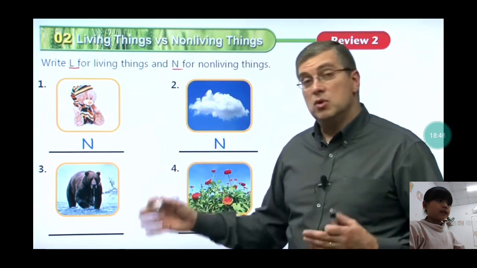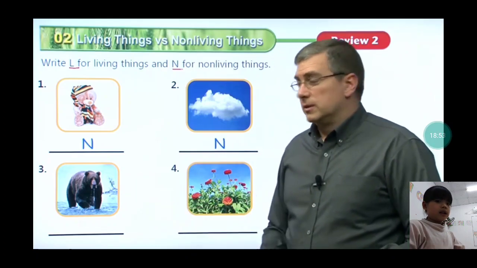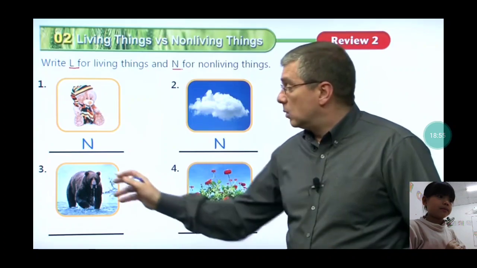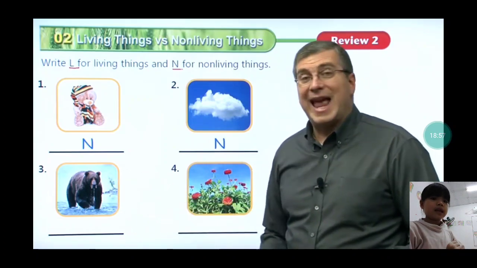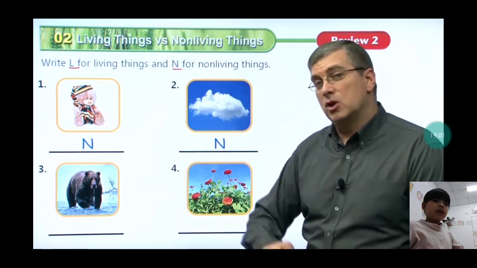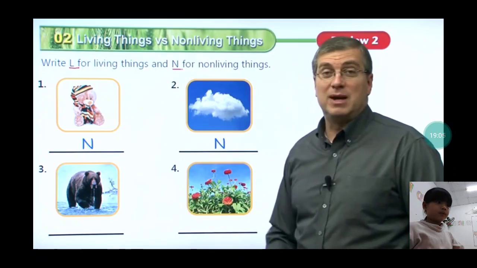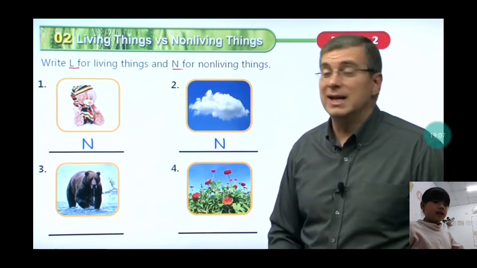It has the letter L. That goes in this picture, L. The strawberries, L. Okay, we have L.